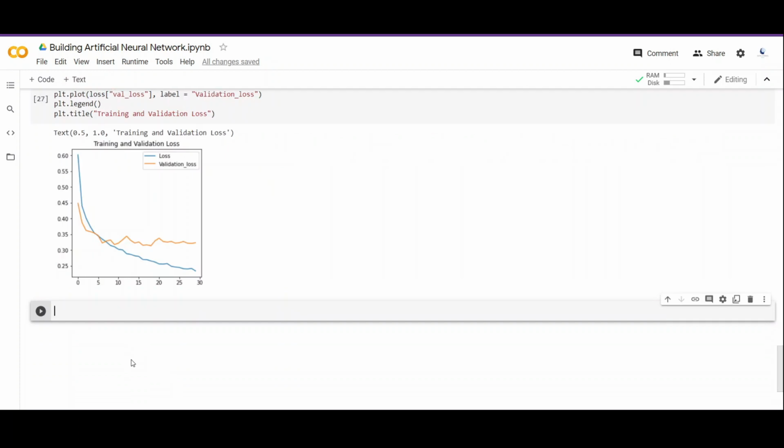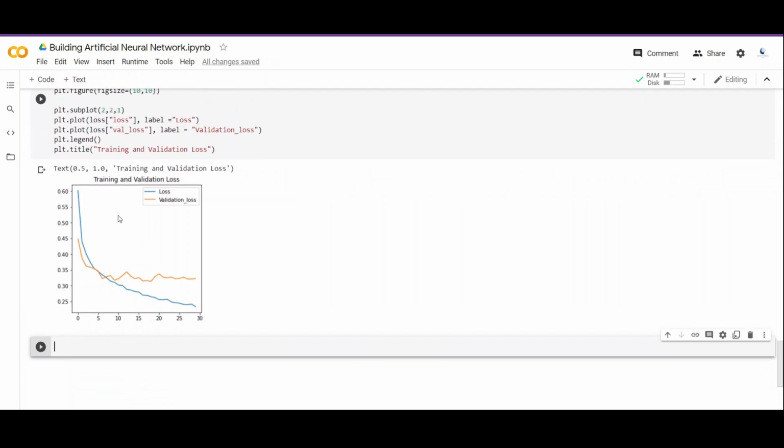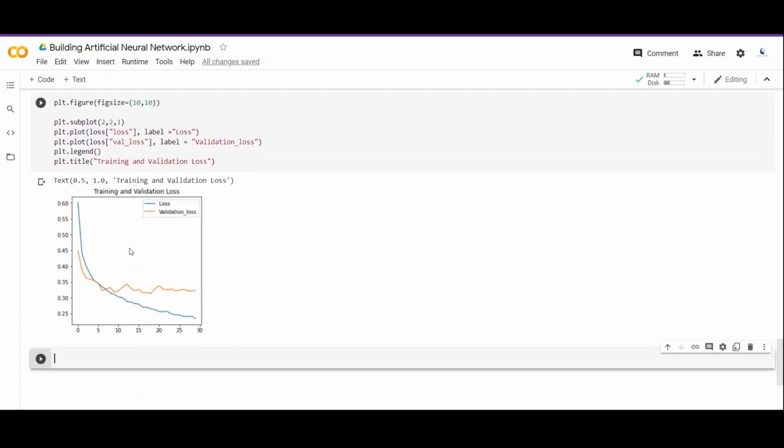So we have visualized the history of the model and now based on this graph, we can conclude many things. While our training loss kept on decreasing with time or number of epochs, this is not the case with validation loss. In case of validation loss, first it kept on decreasing and after certain epochs, we don't see any improvement. The loss kept on oscillating between 0.3 and 0.35.